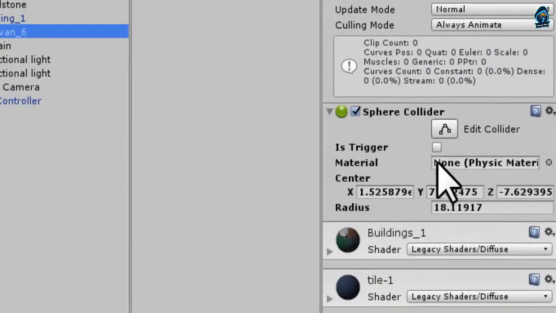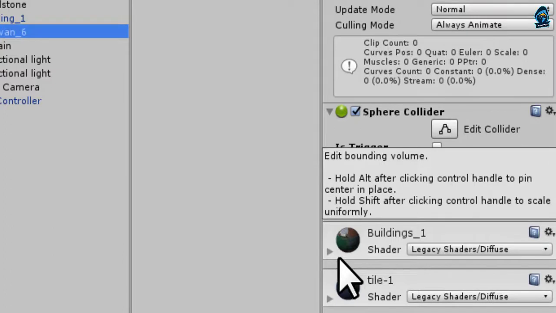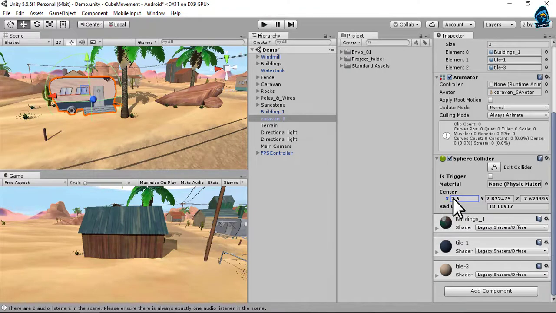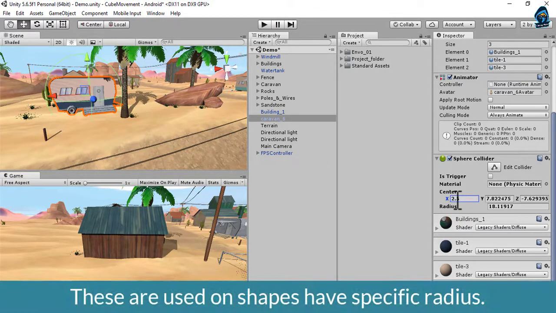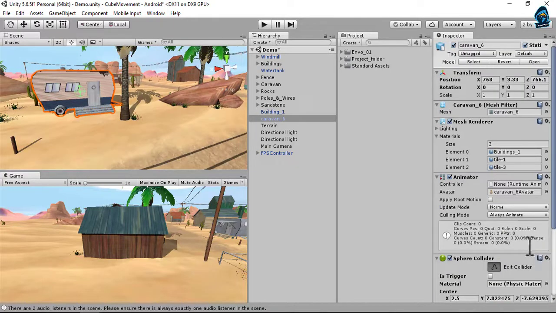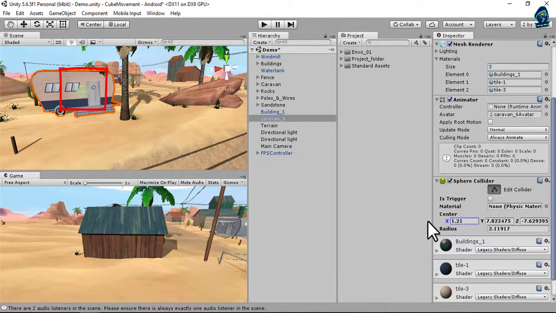The same parameters are also in the sphere collider. The first button is used to edit the collider's shape. Is Trigger is the same button, and the material, we have already discussed in another video, so you can watch that out. You can also change the position of the circle. Rather than the size option, as in the box collider, it has the radius value which can be changed. I set 12, so the sphere becomes smaller, and you can also set the position.